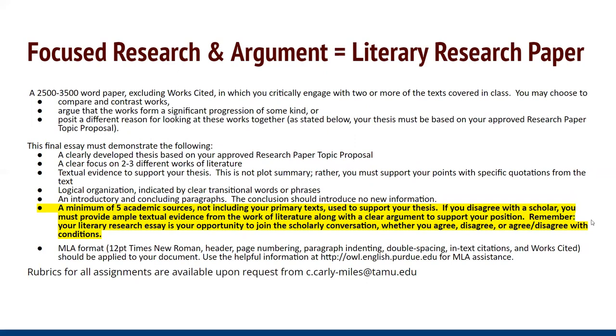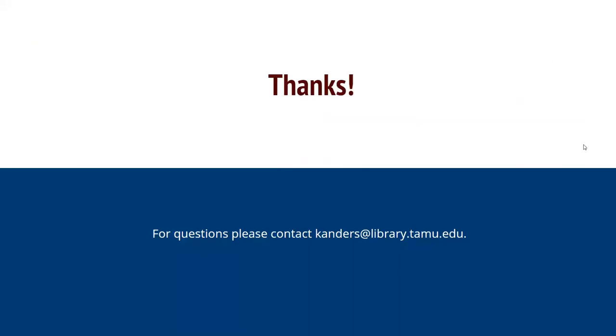I ask students to think about whether they agree with a scholar, disagree with a scholar, and to discuss that. And then remembering, one of the things, again, that we emphasize in the text and here in the course, that students' literary research essays are their opportunity to join the scholarly conversation, whether they agree, disagree, or agree, disagree with conditions. Next slide, please. Thank you.